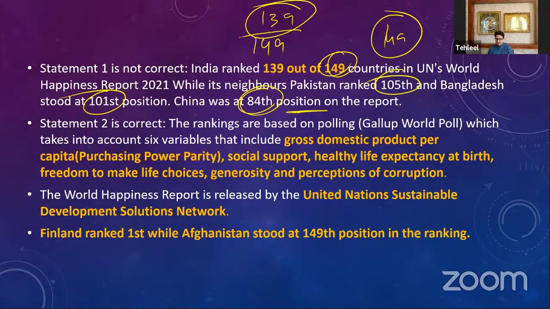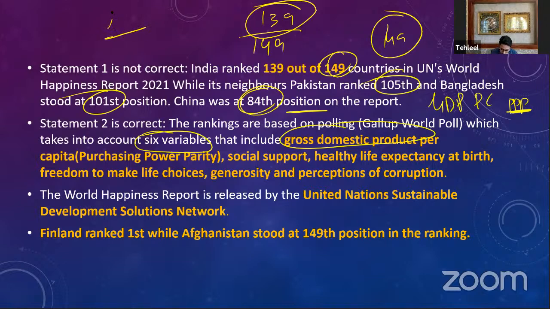The second important thing is that this World Happiness Report takes into account 6 variables. These are the 6 dimensions that are measured to come up with the rank of the country. The first variable is GDP per capita, that is gross domestic product per capita. We call it per capita income, or income per head. This is seen at purchasing power parity, PPP. We don't see it at exchange rate value. We see it at purchasing power parity.